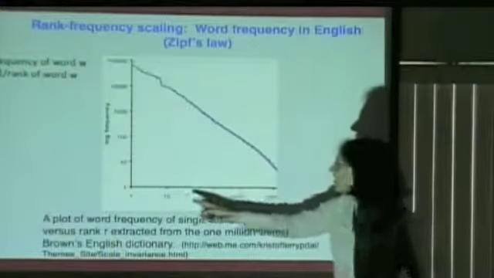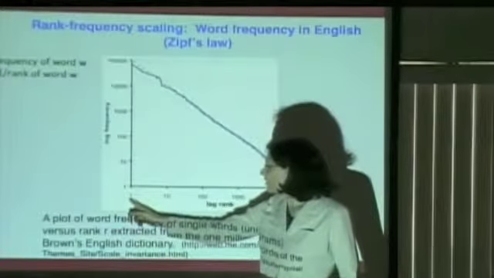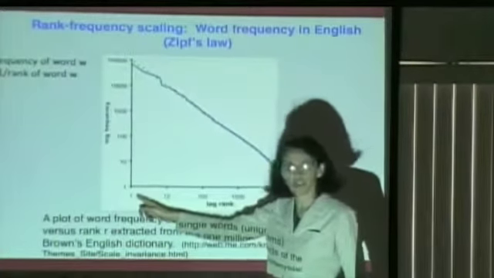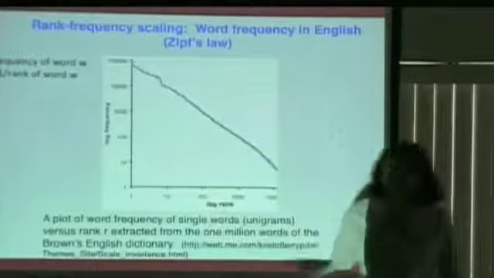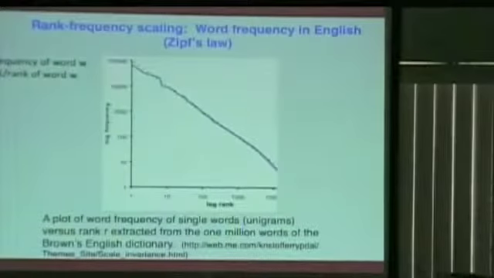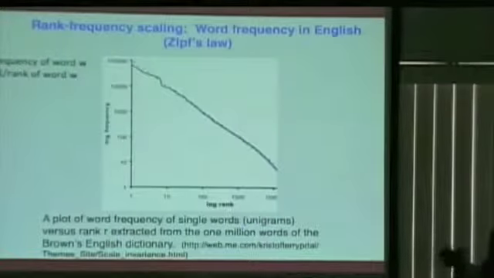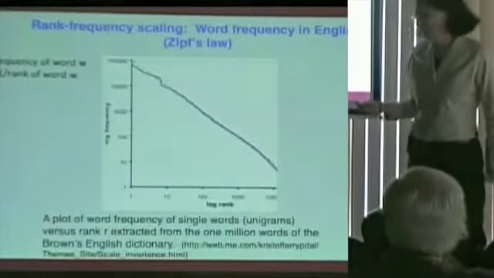And what this is saying is that the most frequent word is twice as frequent as the next most, and it's 3 times as frequent as the next most. That seems a little strange. Why should we have that law? And that's true no matter what text you put in, which is very strange.